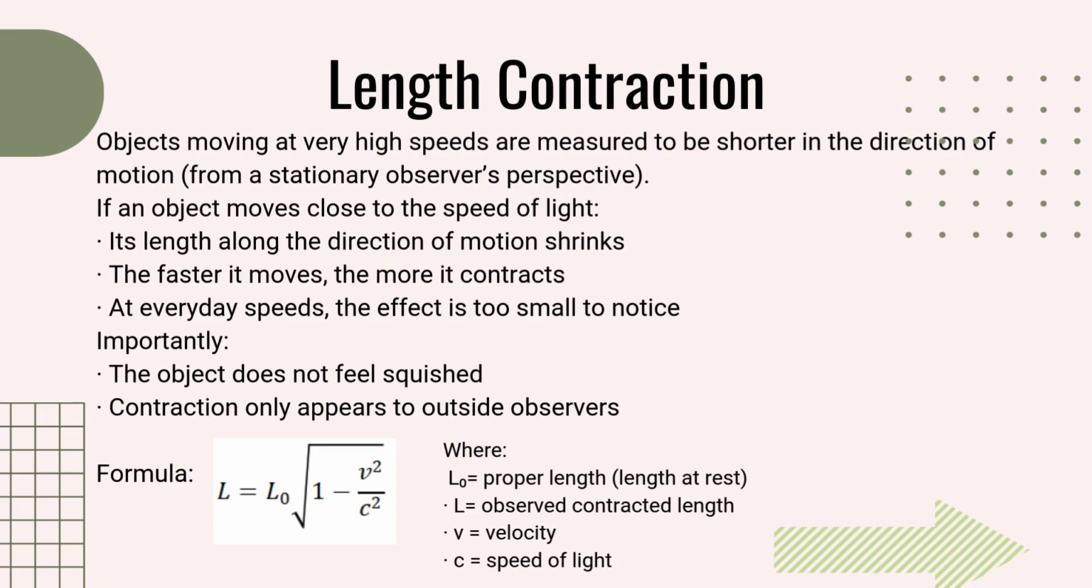The formula for length contraction is L is equal to L sub 0 times the square root of 1 minus v squared over c squared, where L sub 0 is the proper length or length at rest, L is the observed contracted length, v is for velocity, and c is for the speed of light.